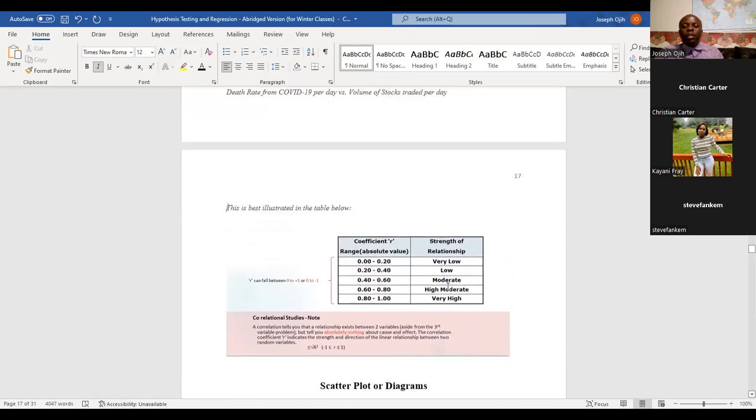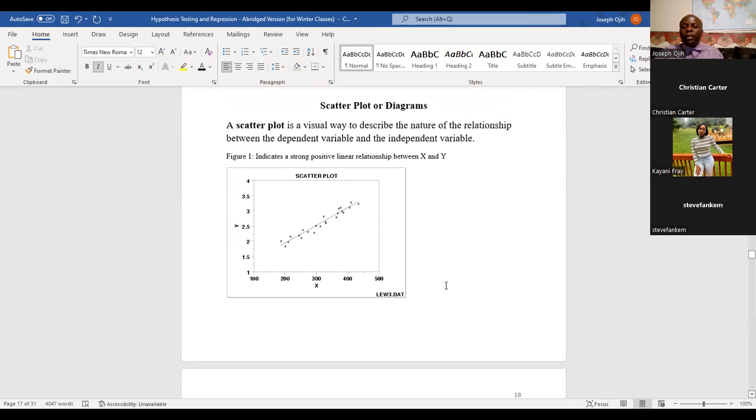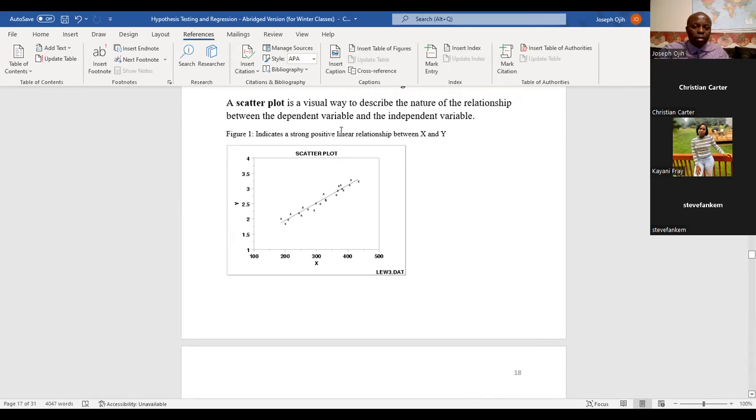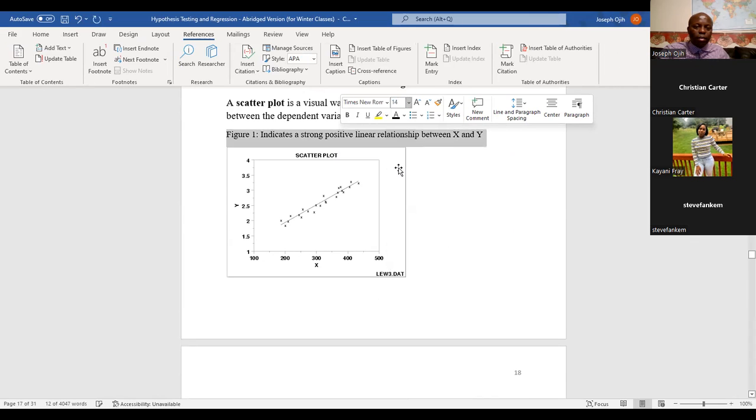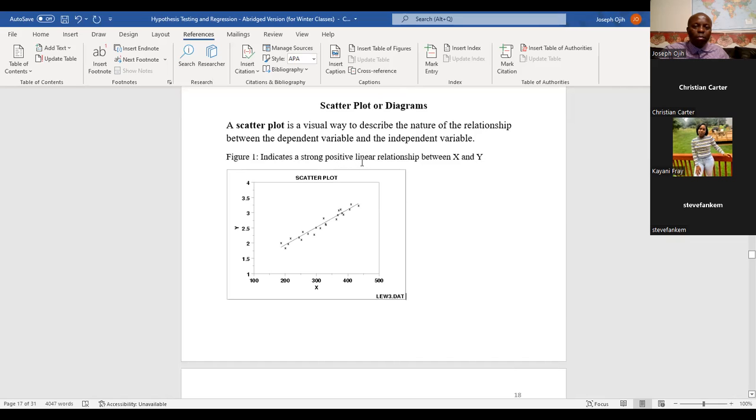So we can also present the relationship using a diagram, and we call that diagram the scatter diagram or scatter plot. We use the scatter plot as a visual way of describing the relationship between the dependent variable and the independent variable. Like here, this indicates a strong positive linear relationship between X and Y, because it is trending up. As X increases, Y increases.